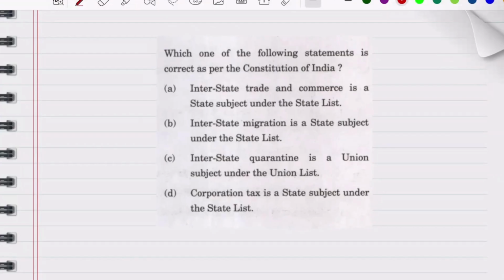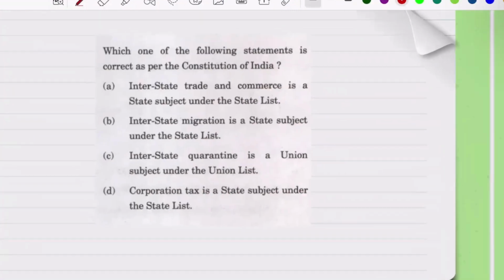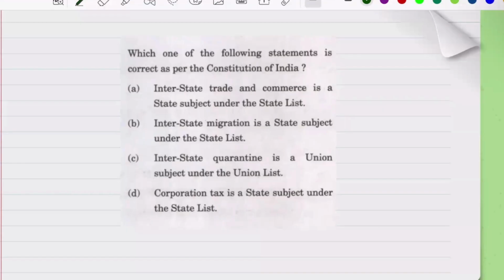Which one of the following statements is correct as per the Constitution of India? Interstate trade and commerce is a state subject under the state list. Interstate migration is a state subject under the state list. Interstate quarantine is a union subject under the union list. And corporation tax is a state subject under the state list. So you can pause the video, try to answer, and also try to guess what is the crux of this question.